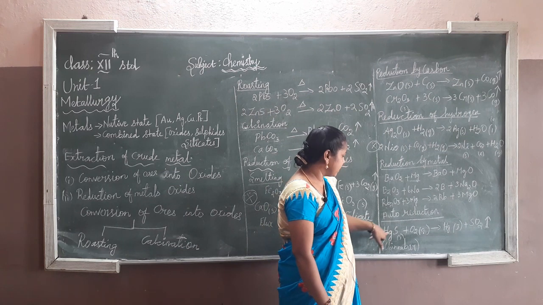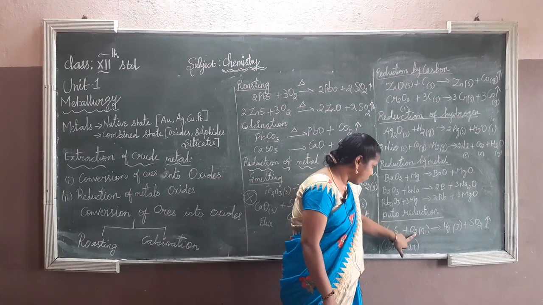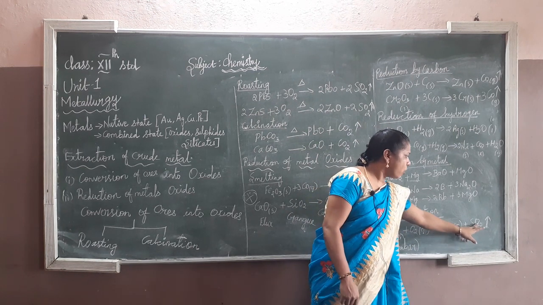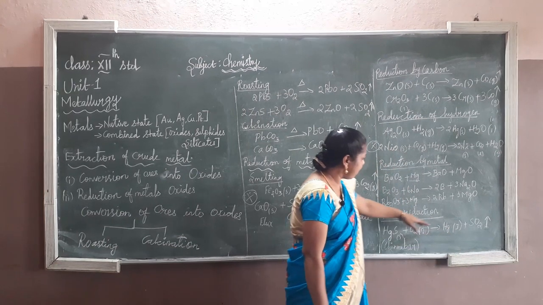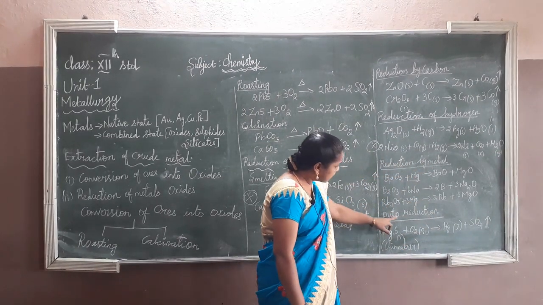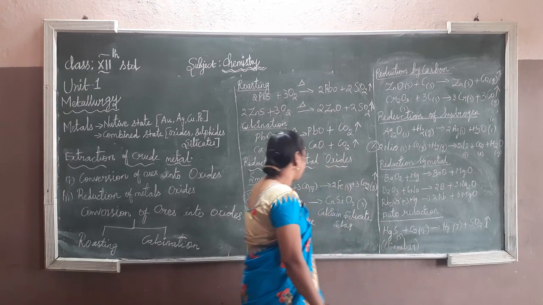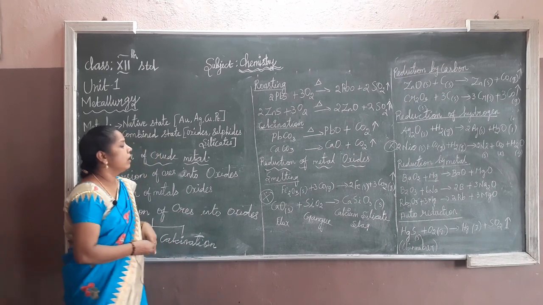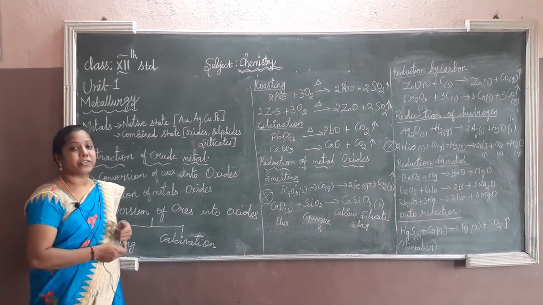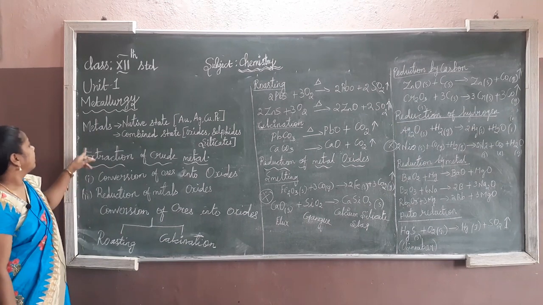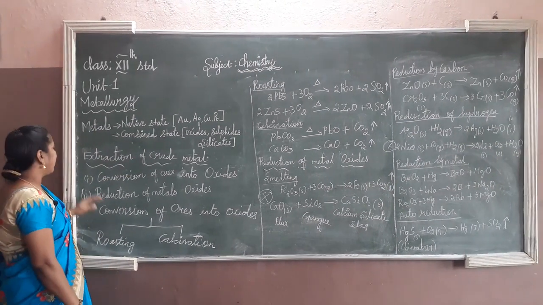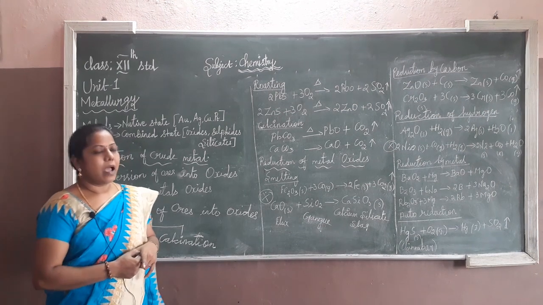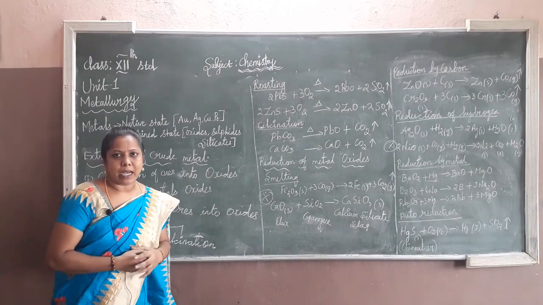Example, HgS, that is mercury sulfide, reacts with oxygen, and we get mercury with sulfur dioxide. The sulfur dioxide is in gaseous state, so that is why I mentioned the upward arrow. This is called cinnabar. So we have already learned about the extraction methods in this lesson. The first is concentration of the ore and extraction of the crude metal, and another one is refining of the crude metals. The refining of the crude metals we will go for in the coming class.